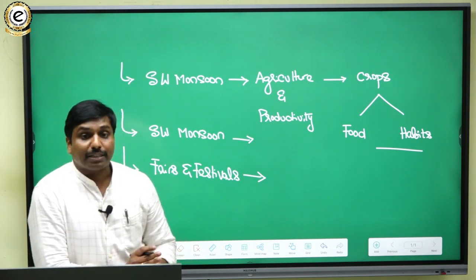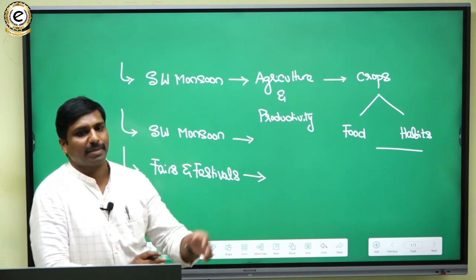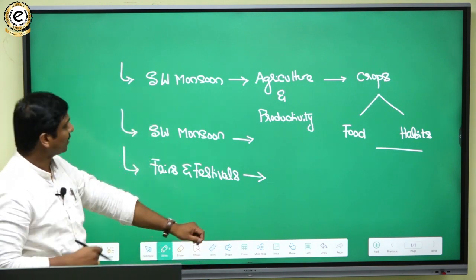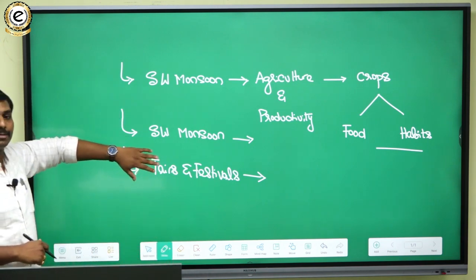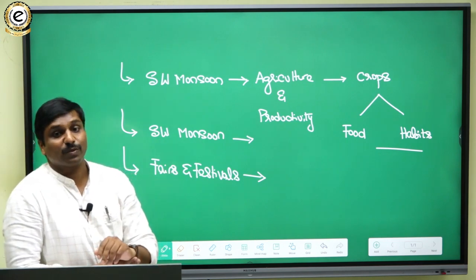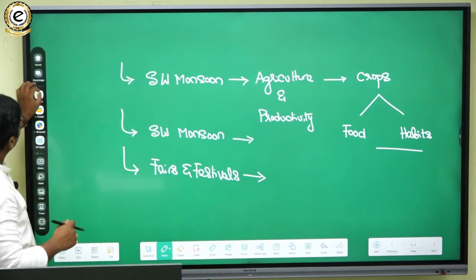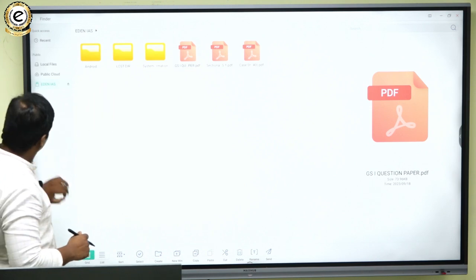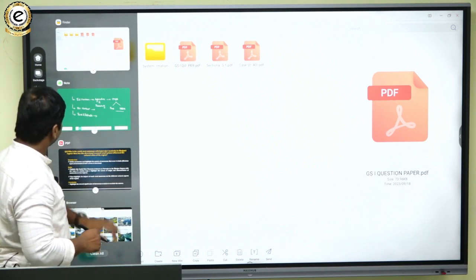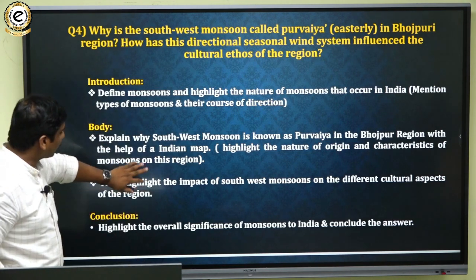And clothing and lifestyle, we can also link the clothing and lifestyle. So we can also say in such a manner. So the answer can be generic in a way. There is no specific peculiar answer we can give. We can just pick some of the cultural aspects and show how that can be done, in a generic way. There are no specific things to quote particularly. So that is with respect to the southwest monsoons topic.